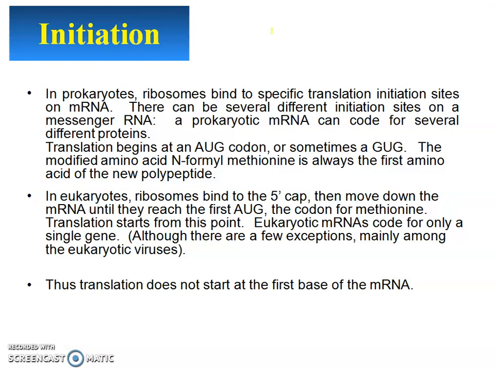Then in eukaryotes, what happens? The ribosome binds at the 5' cap, but it moves on the mRNA till it reaches the AUG. That means the ribosome, which is containing the tRNA on it, will find the AUG. It's a codon. The anticodon will find the codon, and then it will bind the codon for methionine. Translation starts from this point where the binding occurs. So it does not start at the first base of mRNA.